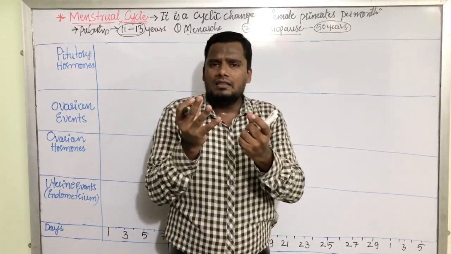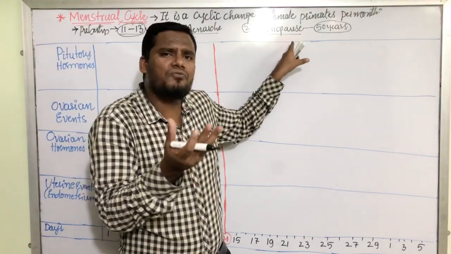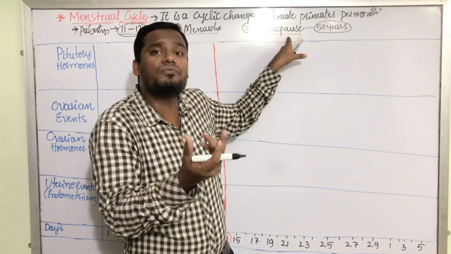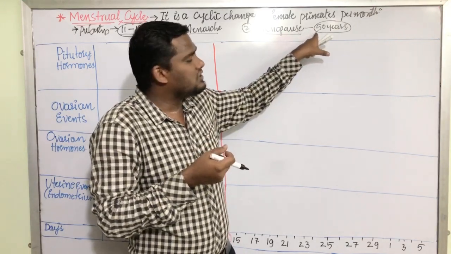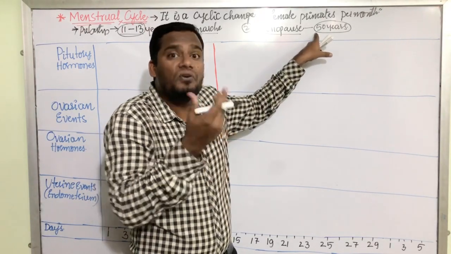Some women come across menopause at the age of 45. Some women came across this menopause at the age of 30 also. Some women get suspension of their menstrual cycles at the age of 55 also.